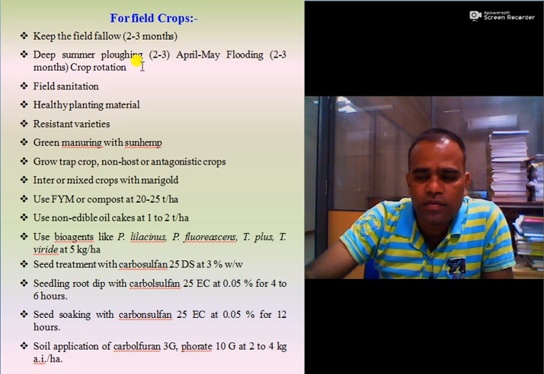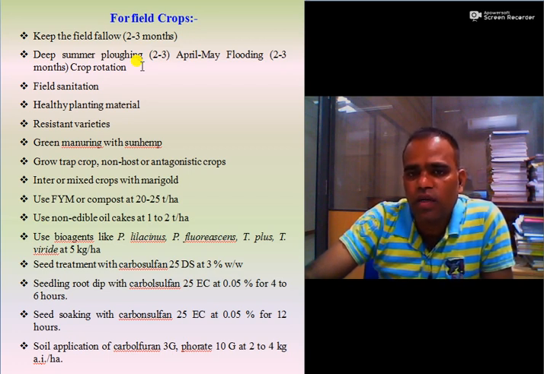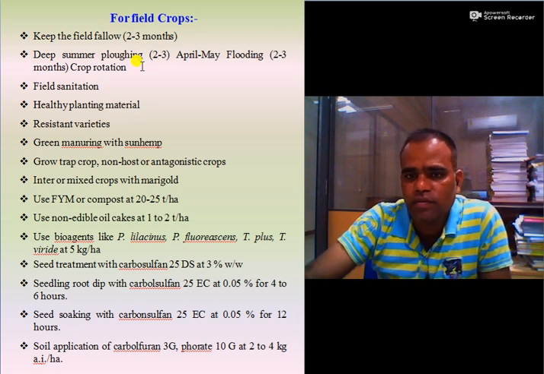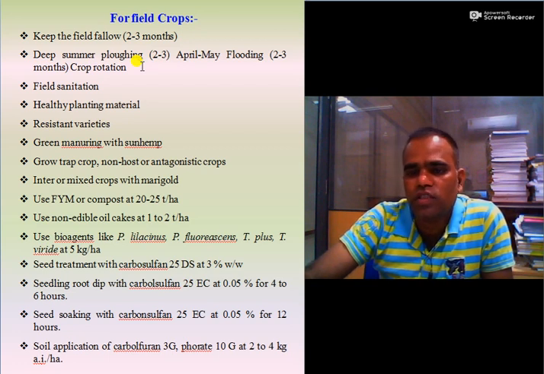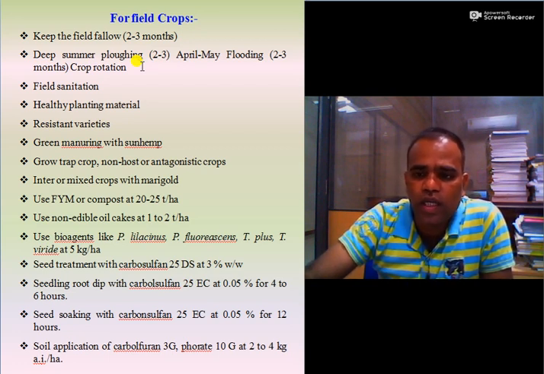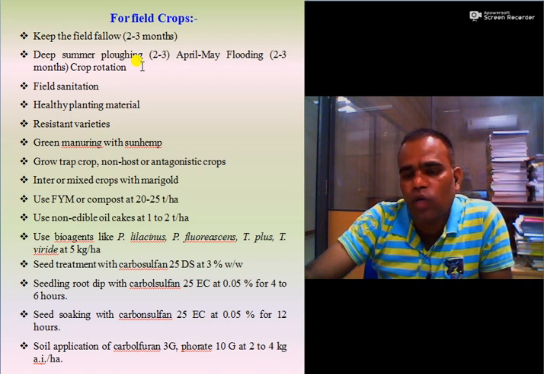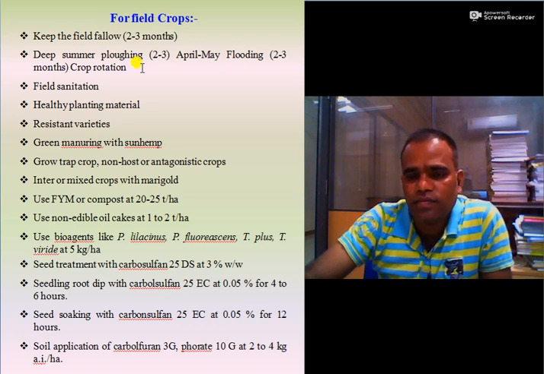Do summer plowing 2 to 3 times at 10 to 15 days interval during April to May, which exposes eggs, nematode juveniles as well as adult stages and kills or inhibits them. Then flood the field, and due to that asphyxiation of the nematodes may occur and the nematodes may be killed.